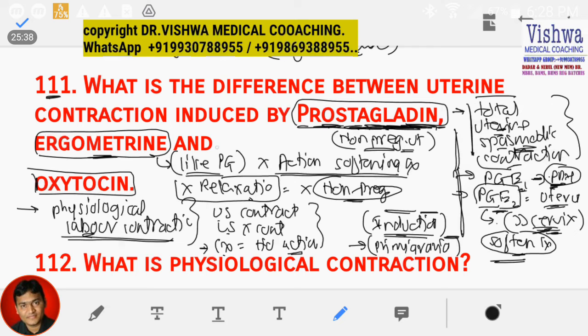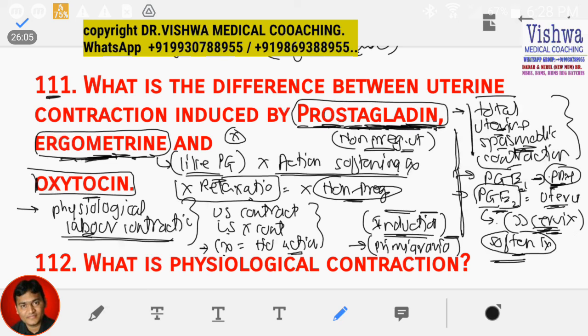Similarly, ergometrin or methylergometrin, you must have all heard about Methergin, is also producing spasmodic contraction, less severe compared to the prostaglandins. So it is also used for similar indications like controlling the PPH. It has got less severe contraction, so we cannot use it for abortion, because for abortion we require more severe contractions.